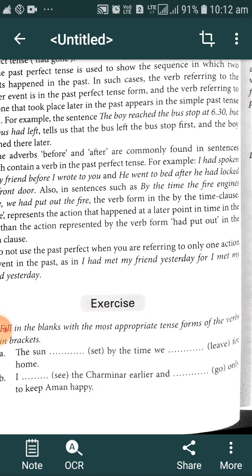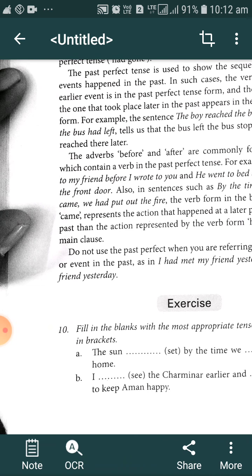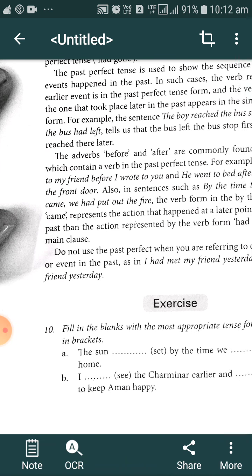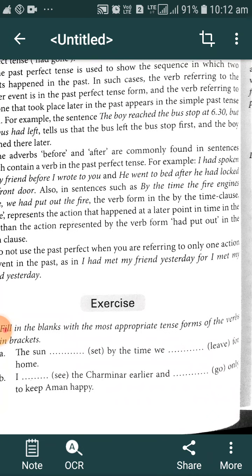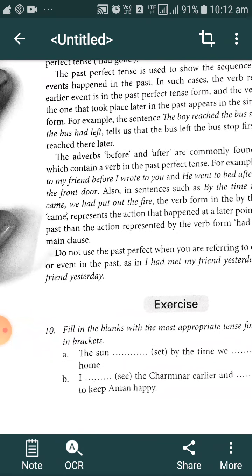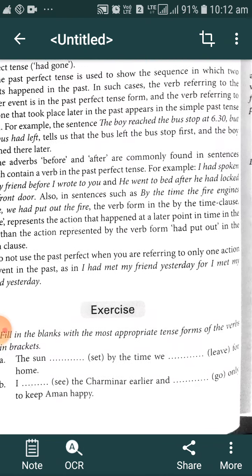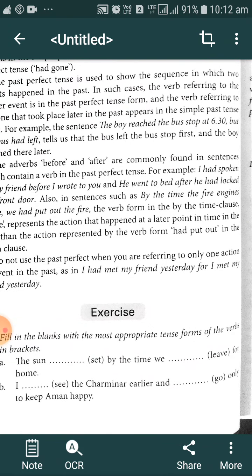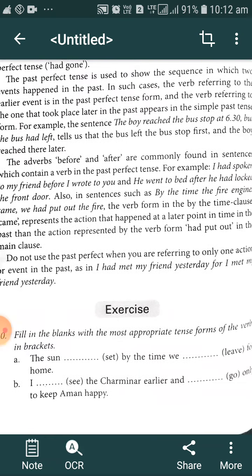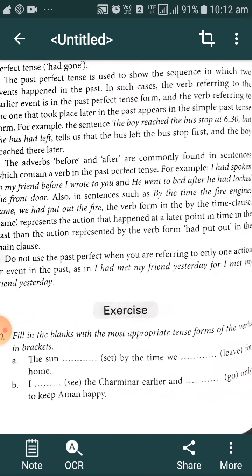The verb form in the by the time clause, came, represents the action that happened at a later point in time in the past than the action represented by the verb form had put out in the main clause. So we get the idea about the proper time of happening of the action.